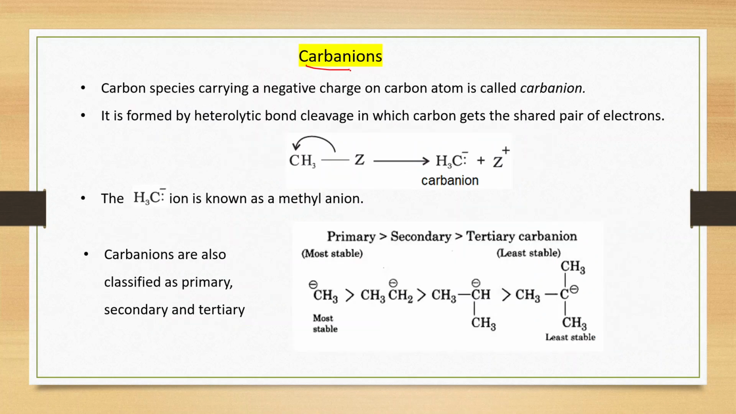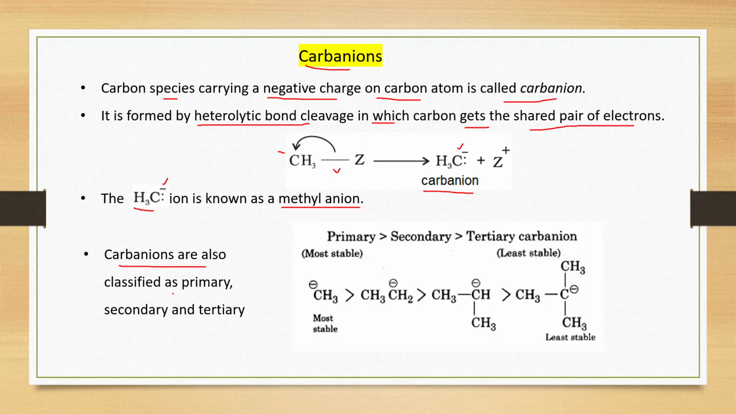Now carbanions. A carbon species carrying a negative charge on the carbon atom is called a carbanion. It is formed by heterolytic bond cleavage in which carbon gets the shared pair of electrons. If this bonded pair of electrons goes to this carbon, then we will get the carbanion. Negative charge is present on the carbon, and in this way the octet of this carbon is completed. In this species, this CH3 bearing a negative charge is known as methyl anion.